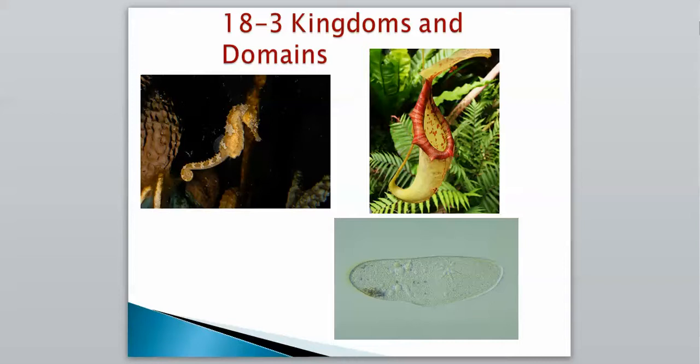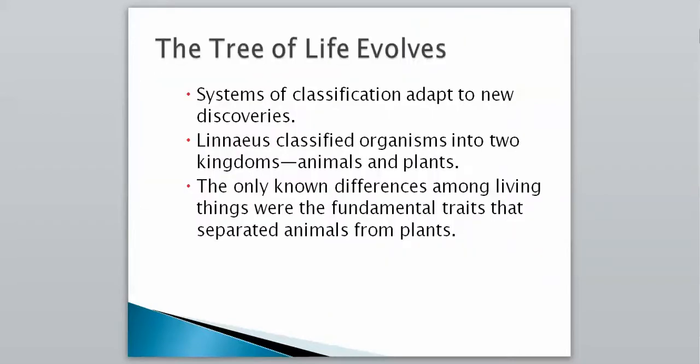We're here to wrap up our chapter on classification. Our last topic is going to focus on where we're at today with classification and how it has evolved over time. The title of this section was Kingdoms and Domains. Starting off, our systems of classification adapt to new discoveries.